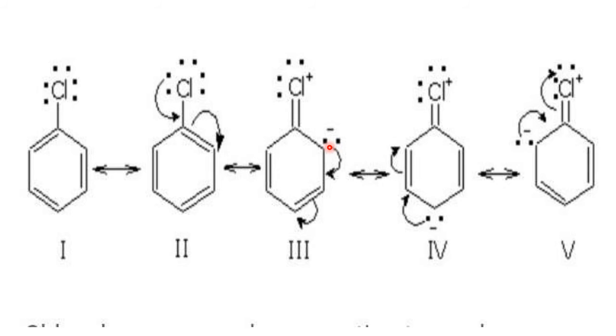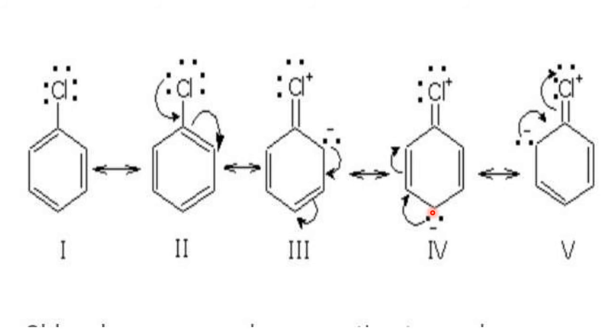Either on the ortho or on the para. So negative charge is created on the ortho and the para, but not on the meta. What is the impact of this negative charge on the ortho and the para due to the resonance?